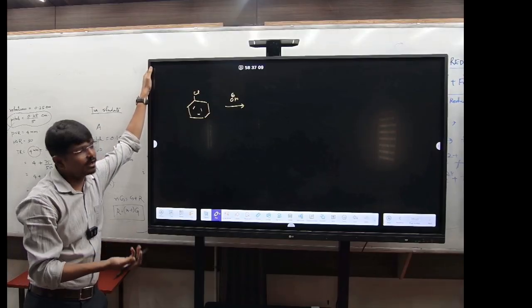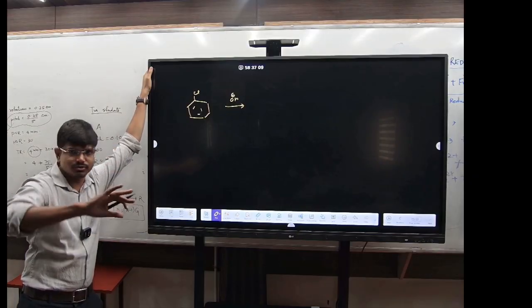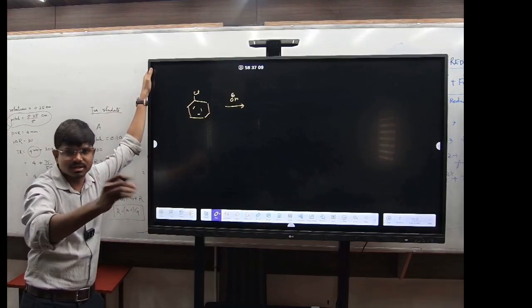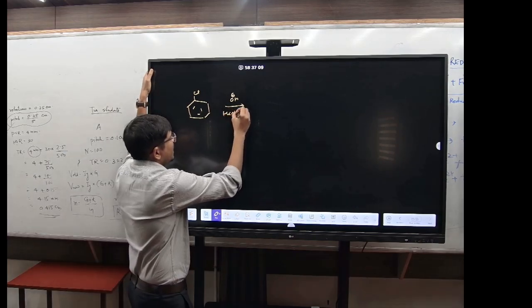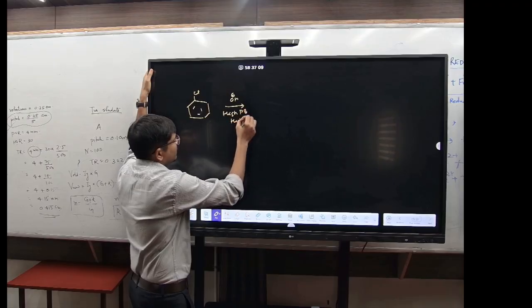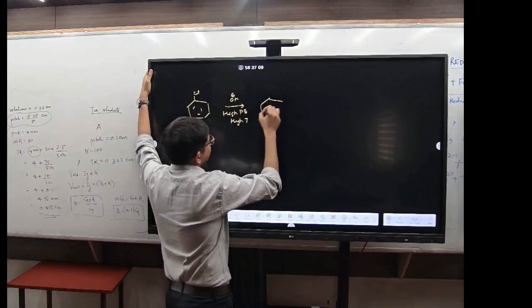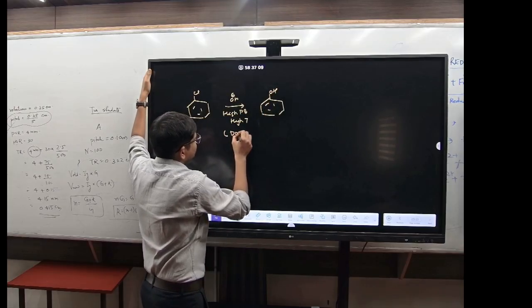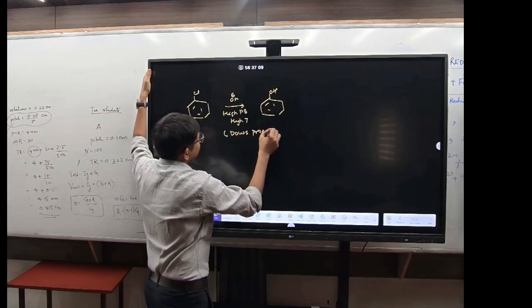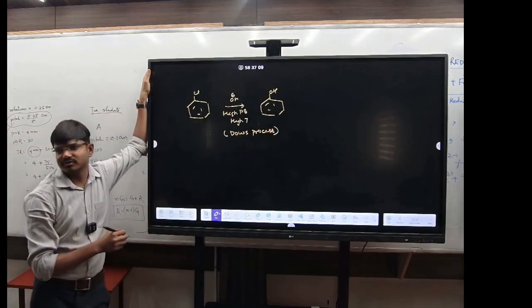If there are electron withdrawing groups, the drastic conditions are reduced, so we just need some warming. But in this case, we need high pressure and high temperature to carry out this reaction. So it will form phenol. This is known as the Dow process. Temperature is around 623 Kelvin.